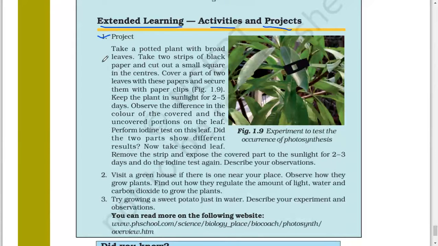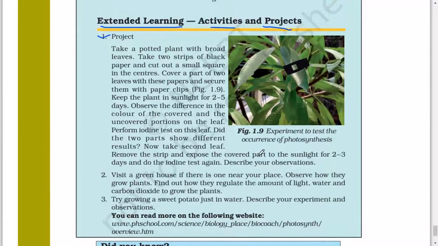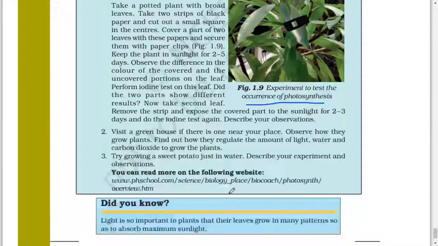Now take the second leaf, remove the strips and expose the covered part to the sunlight for 2 to 3 days and do the iodine test again. Describe your observation. Experiment to test the occurrence of photosynthesis.